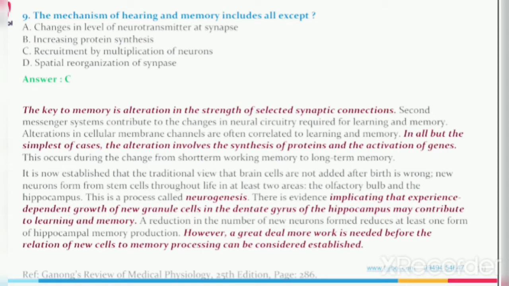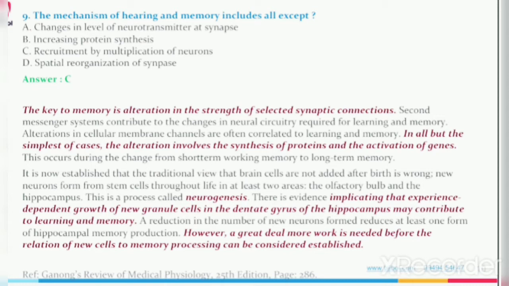This is a process called neurogenesis. Means some brain cells will form at some areas, for example the olfactory bulb and hippocampus.